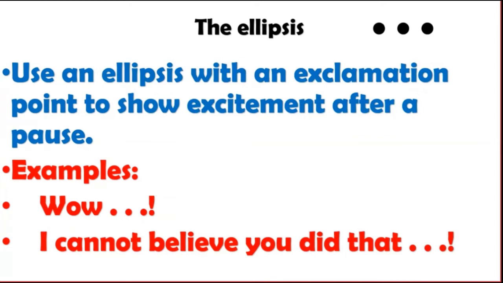We can use ellipses with an exclamation point to show excitement. See, wow... three dots, then exclamation. It shows excitement, more excitement. I cannot believe you did that... Three dots, then exclamation. A direct exclamation shows small excitement, but three dots, then exclamation, shows more excitement.